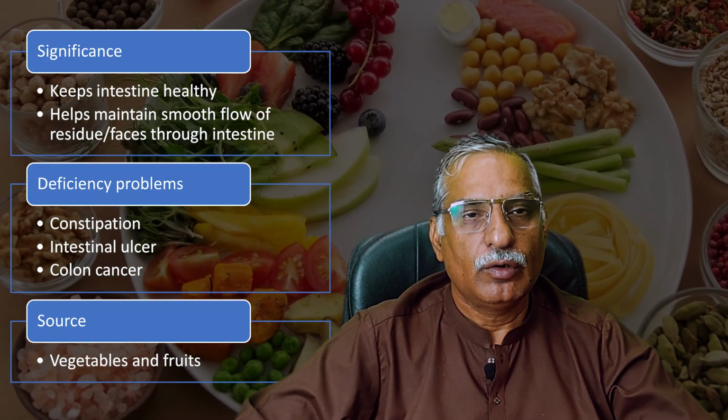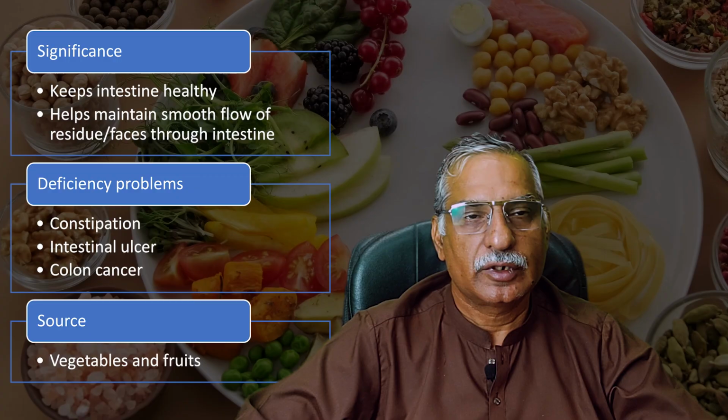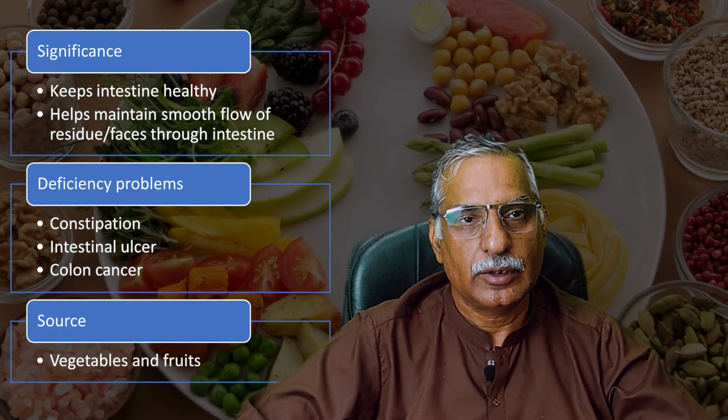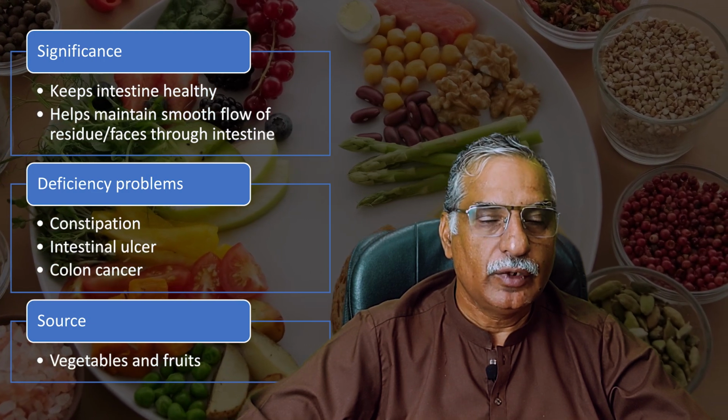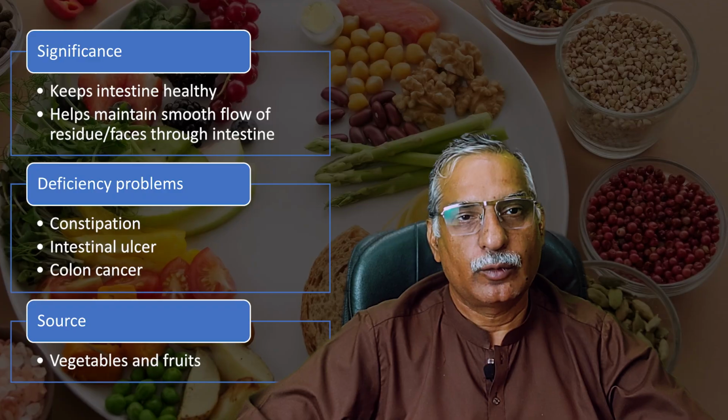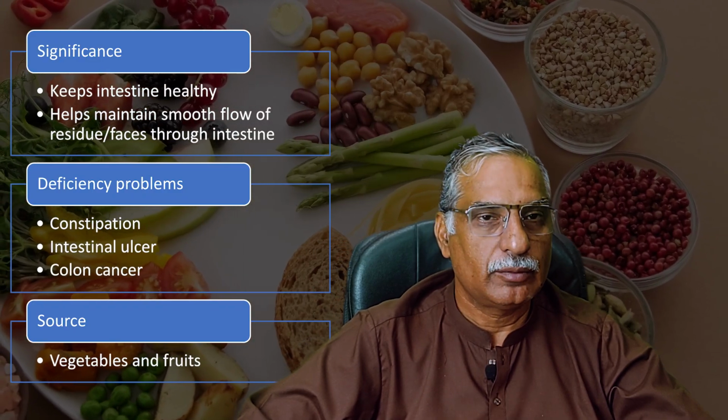So deficiency of dietary fiber will lead to less water in the residue, which will lead to constipation, intestinal ulcer, or colon cancer. So that's why we need to feed on plant products like fruits and vegetables. These are a few components of the diet that are taken as micronutrients, like minerals and vitamins we discussed. And we have also discussed water and the significance of dietary fiber. Next we are going to discuss carbohydrates, proteins, and fats and their significance.